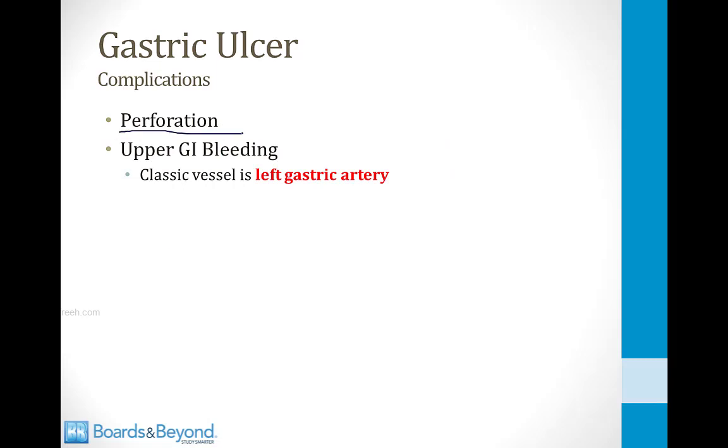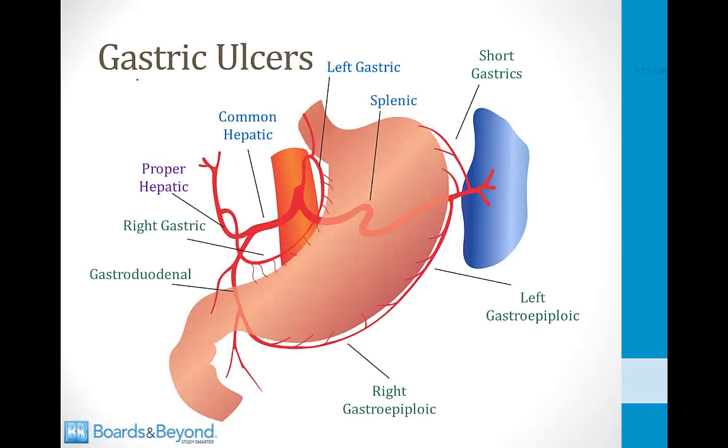Many of the complications of gastric ulcers are similar to those of duodenal ulcers. They can perforate just like duodenal ulcers. They can also cause upper GI bleeding. I mentioned this before, but the classic vessel is the left gastric artery. Here's a picture from our GI blood supply module. I just want to emphasize this point because it's high yield for step 1. This is the lesser curvature of the stomach. This is where gastric ulcers typically occur. They can erode through and encounter this blood vessel running along the length of the lesser curvature, and that blood vessel is the left gastric artery, which will eventually anastomose with the right gastric artery.